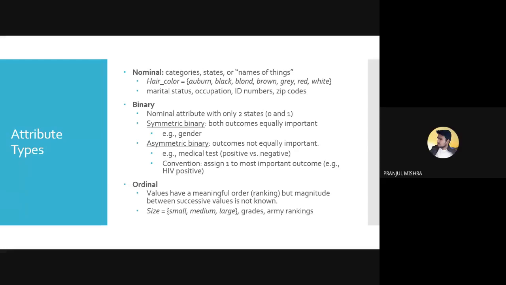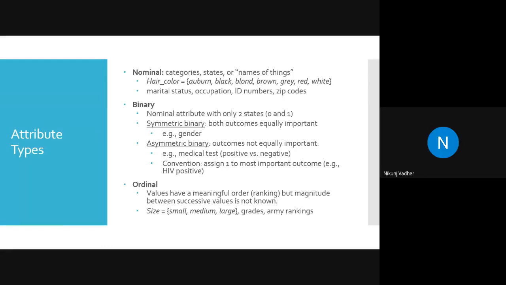When the case is of asymmetric binary, we can't directly assign 0 or 1 to the attribute type, right? So how will we reach a decision about which to assign 1 and which to assign 0? Let me tell you, these are attributes. We are not going to generate them, but we are going to perform the analysis and then come to the conclusion.